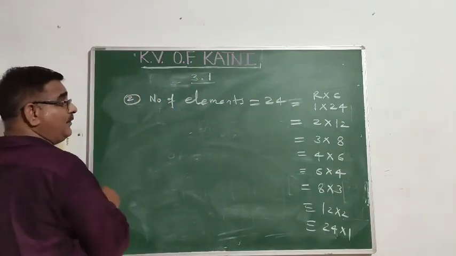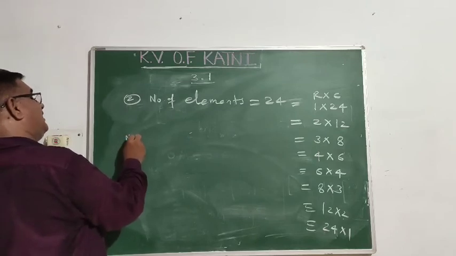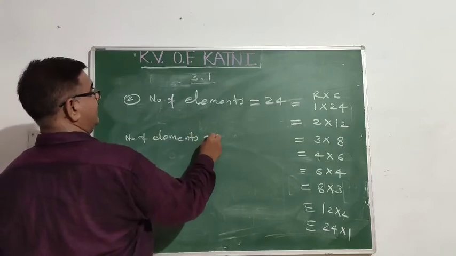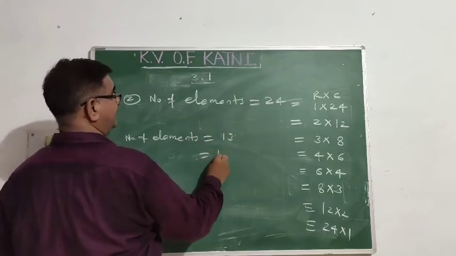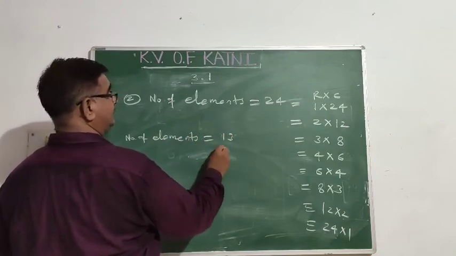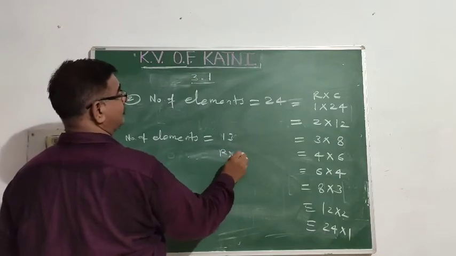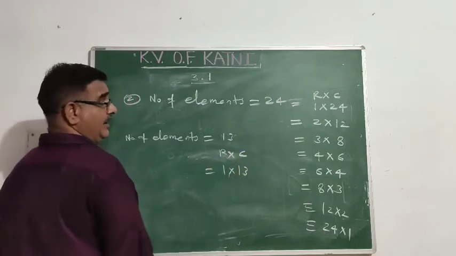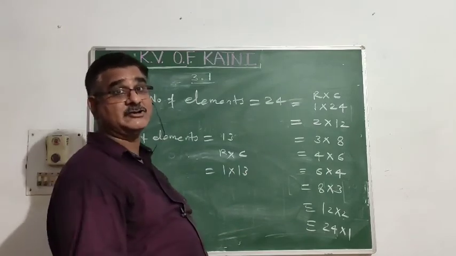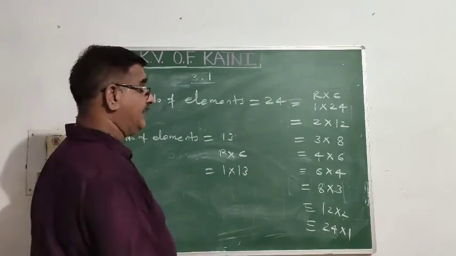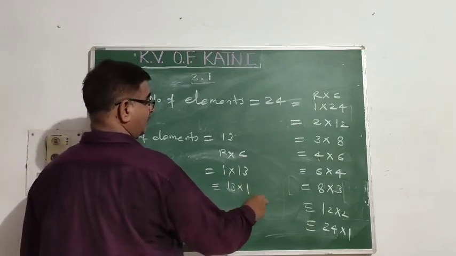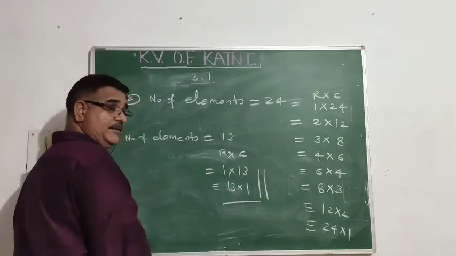Now, second part is, if the number of elements in the matrix is equal to 13, then what is the possible way by which you write such a type of matrix? Split it into row into column. It is written as 1 into 13. As you know, 13 is a prime number, so there is no other possible factor. That is, it is written as 13 into 1. So only 2 matrices are possible.